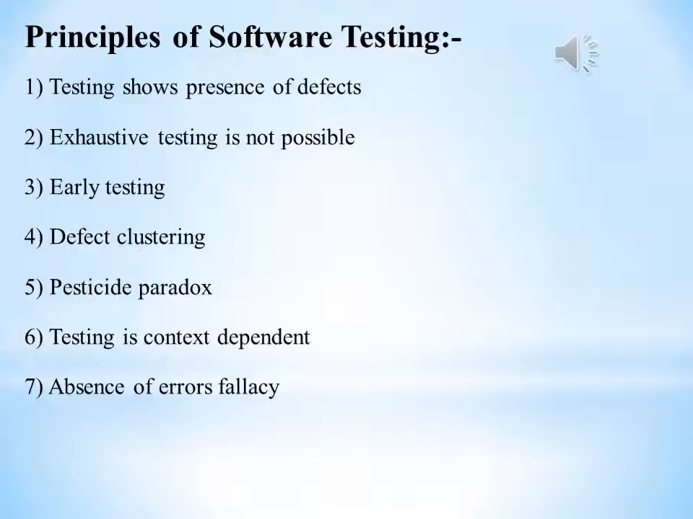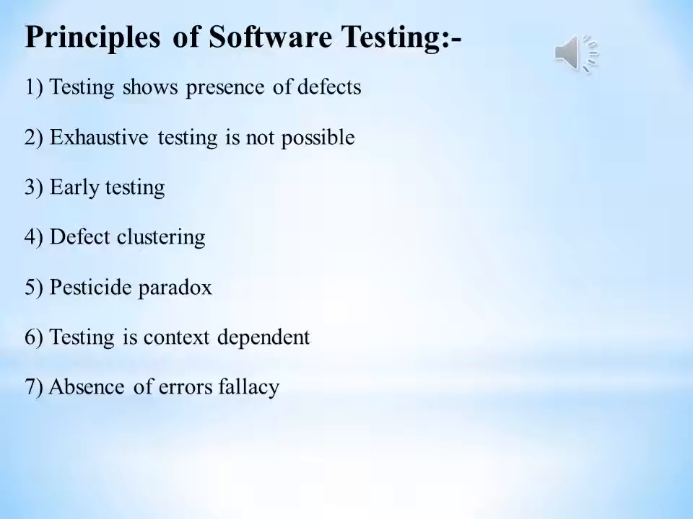Then next is the pesticide paradox. Repeating the same test cases again and again will not find new bugs. So it is necessary to review the test cases and add or update them to find new bugs.